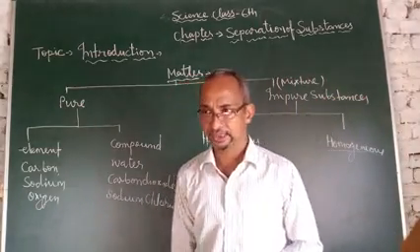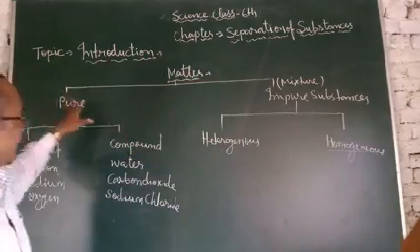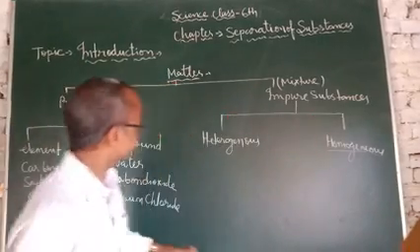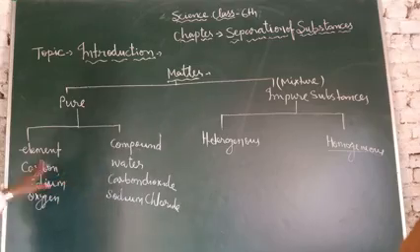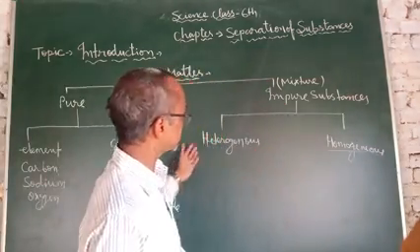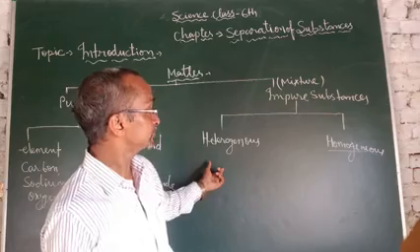So today I have discussed matter. Matter is classified into two parts: pure substances and impure substances. Pure substances are further classified into elements and compounds. Impure substances are further classified into heterogeneous mixtures and homogeneous mixtures.